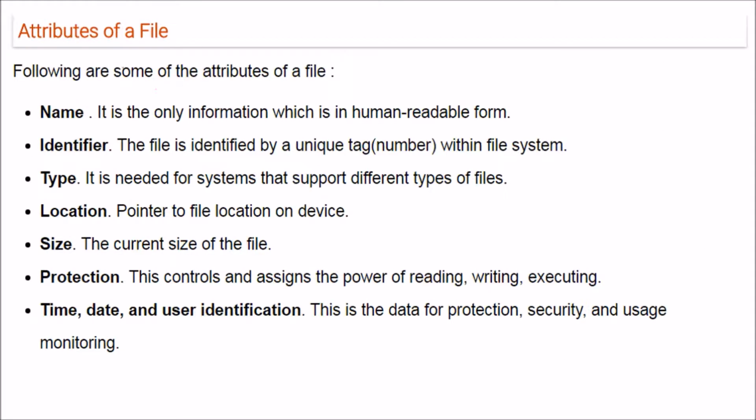What are the attributes or properties of a file? As we just suggested, there are various attributes of a file. Name: it is the only information which is human readable. The identifier: the file is identified by a unique tag or number within the file system. The type: it is needed for systems that support different types of files. The location: a pointer to the file location or device. Size: the current size of the file.